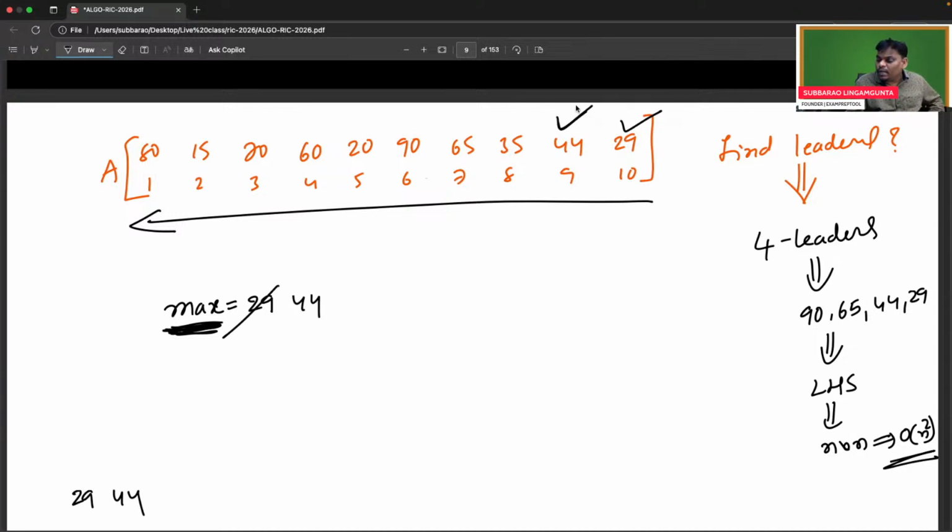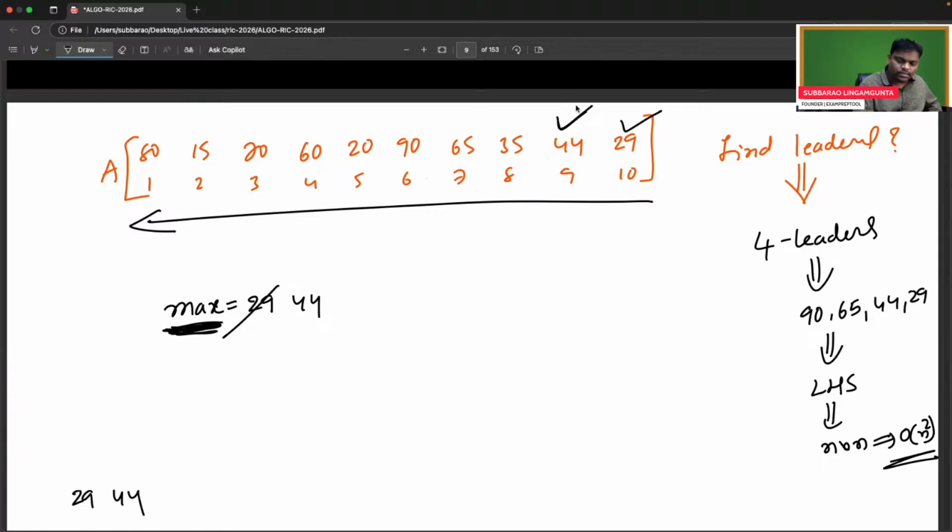Always, whoever the new person is, that person has to ask the maximum, "Am I greater than you?" If the new person is greater than the maximum, he will be a leader. Then you have to update and print. If he is not greater, then he is not a leader, skip it.